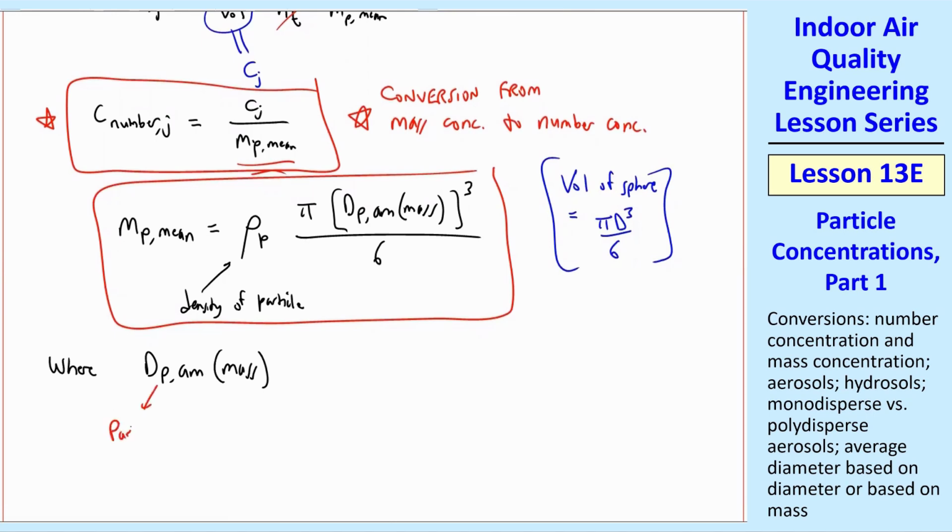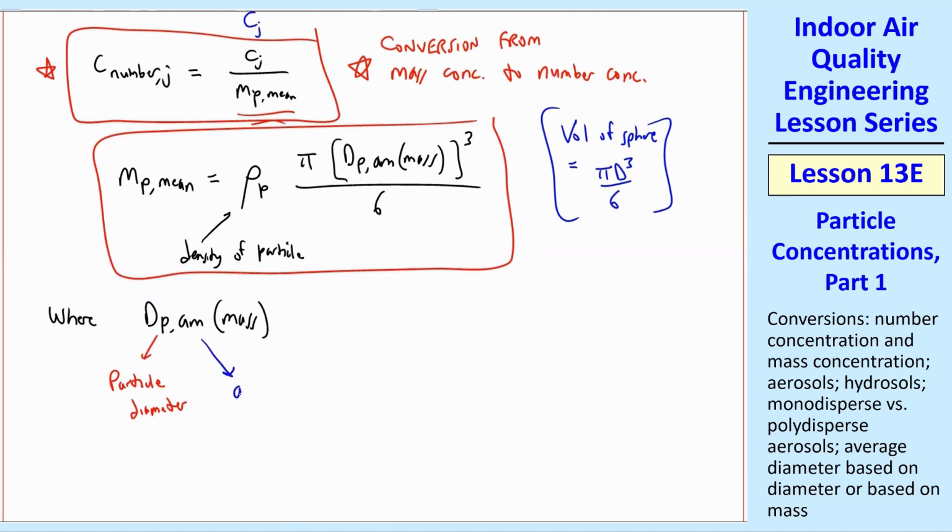dp, of course, means the particle diameter. It's a diameter with a subscript p, so that's the particle diameter. The AM means arithmetic mean, which is your common average. And then mass, this is the new thing that you probably haven't seen before, is that this whole diameter, dpAM mass, is based on mass rather than on diameter.